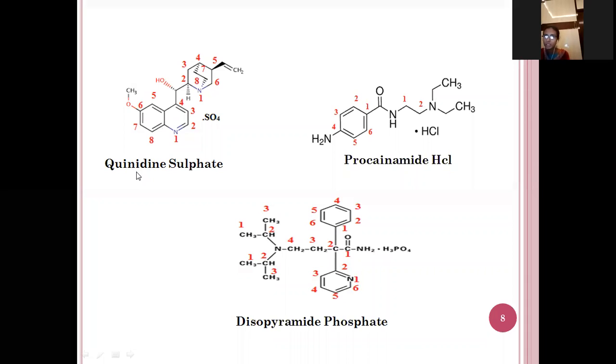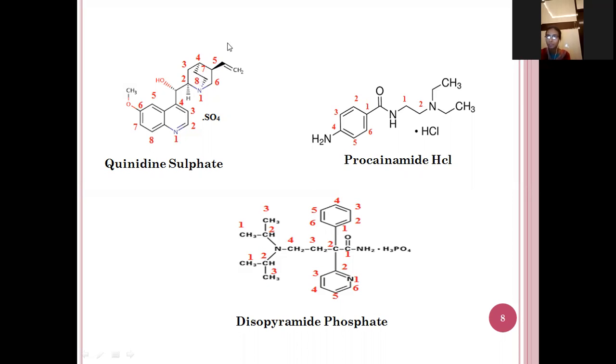The first drug is quinidine sulfate. If you see the structure, this is the quinoline structure. In the sixth position a methoxy group is there, and in the fourth position the hydroxyl group. Here is an aza bicyclo, meaning two rings, an eight-membered ring structure, so it is aza bicyclooctane.